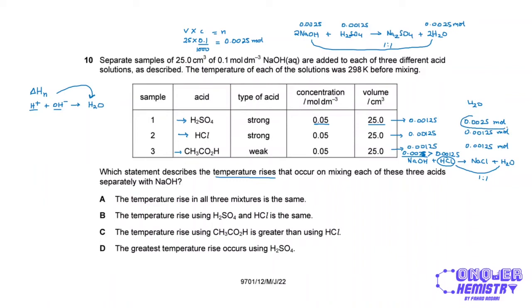So out of all of these, it's the sulfuric acid that produces the most water, and so it will have the highest temperature rise or highest delta T. Out of all of these options, option D is going to be the correct one.